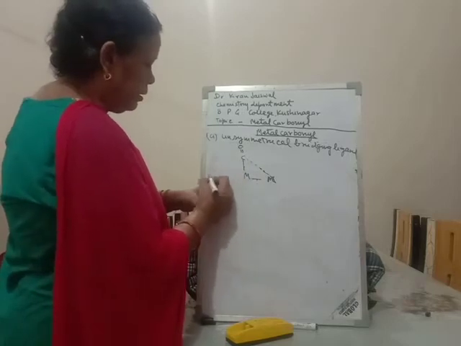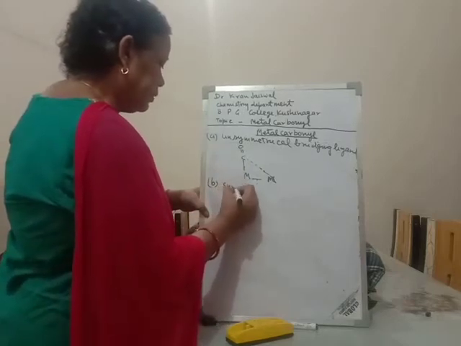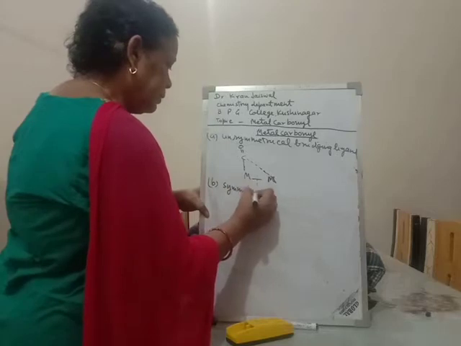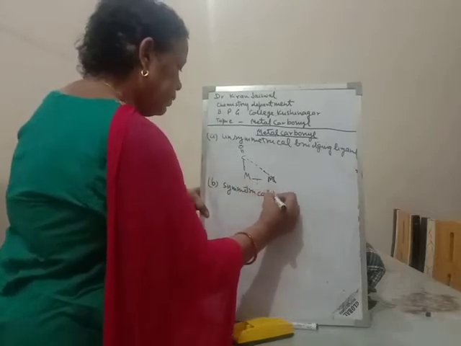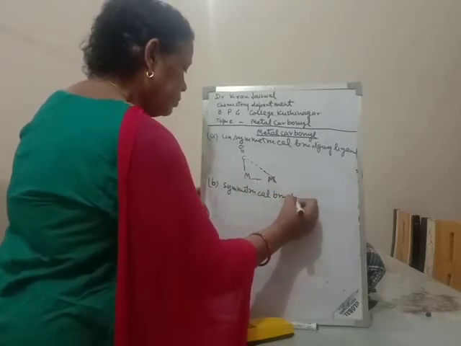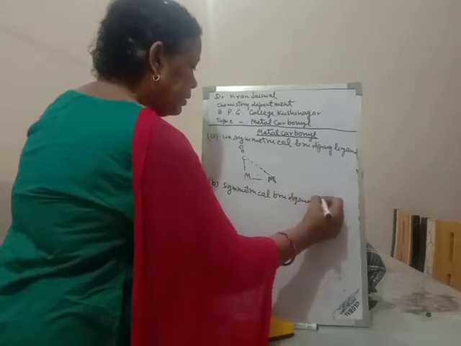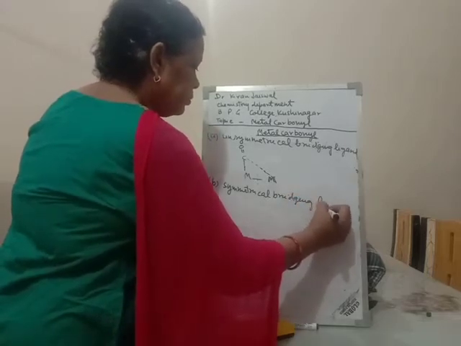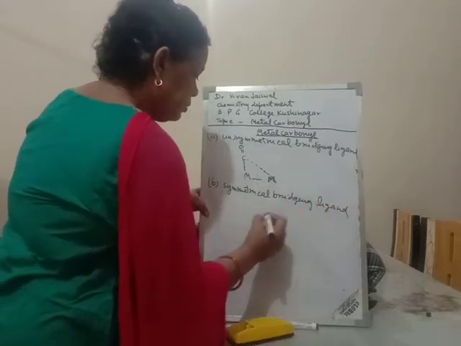Second, B is the symmetrical bridging ligand.